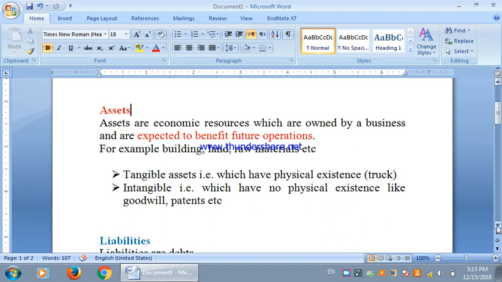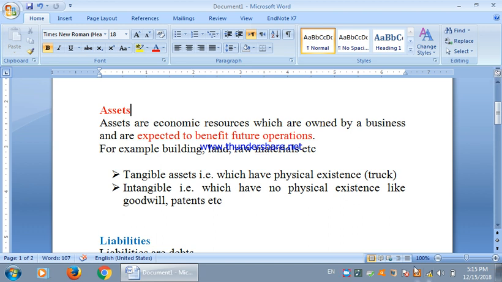For example, truck, building, land, inventory, etc. On the other hand, there are some assets that are owned by a business and are expected to provide future benefits, but we are unable to see or touch them, that is they have no physical existence, like goodwill, patent, etc. So generally we have two major classifications, tangible assets and intangible assets.